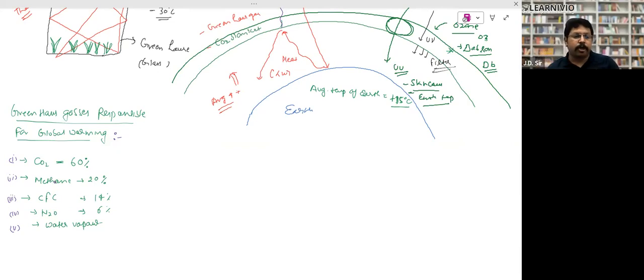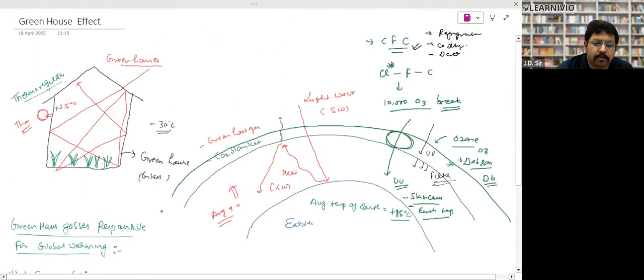This percentage is important and the sequence is important, very important. So these are the greenhouse gases. Is that clear? Greenhouse effect is clear? Yes, sir. Very good. Now